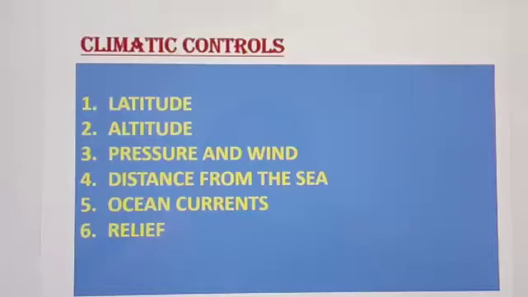Children, in this video, we will talk about climatic control. So what are climatic controls? Children, climatic controls are the factors which affect the climate of any region or weather of any region. For example, latitude, altitude, pressure and wind, distance from sea, ocean current and relief.